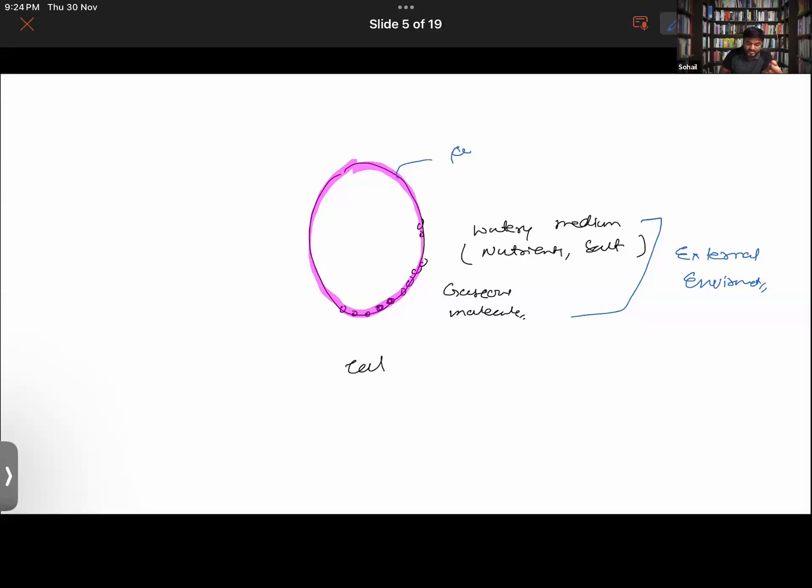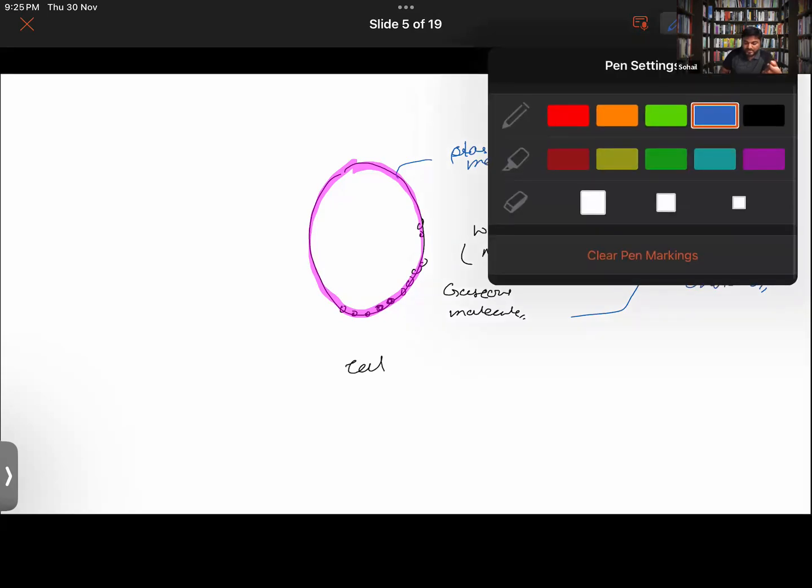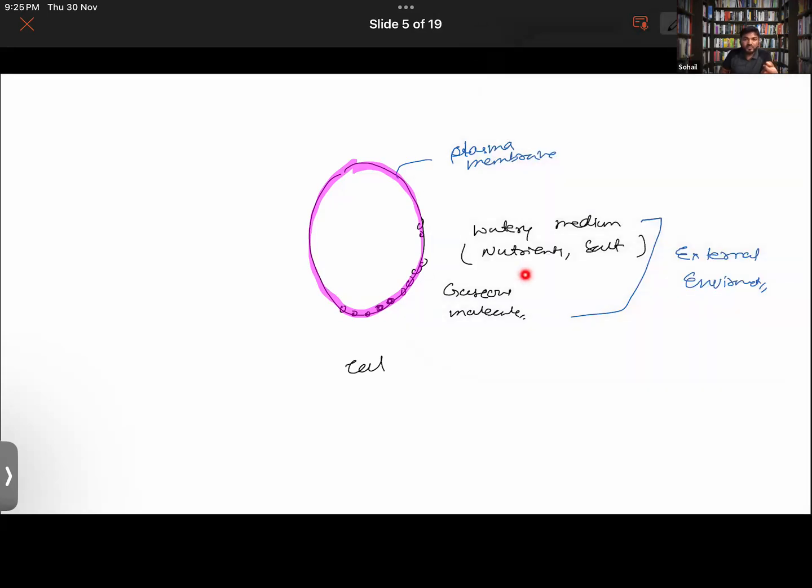This outer surface of the cell, the plasma membrane, is in contact with the external environment, while the inner part of the plasma membrane will be in contact with the cytoplasm. I suppose you all know about cytoplasm, the jelly-like fluid substance found inside a cell. And this is the nucleus.